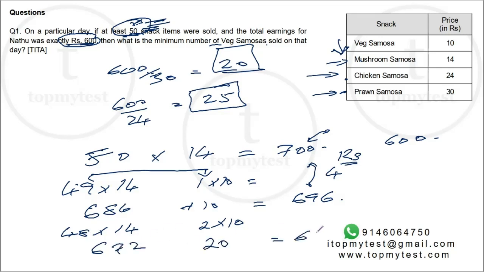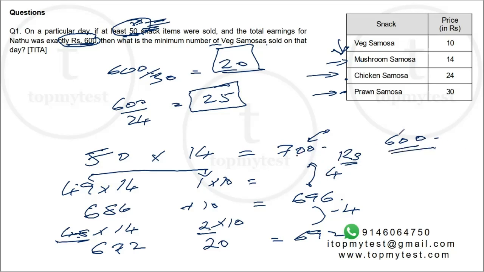This gives you 692. You again drop 4 rupees, but the number of items remains the same. 48 plus 2 is still 50. So I have to maintain 50 or higher and reach 600. Every time I replace a mushroom samosa with a veg samosa, I reduce the earnings by 4 rupees. I have to reach 600.